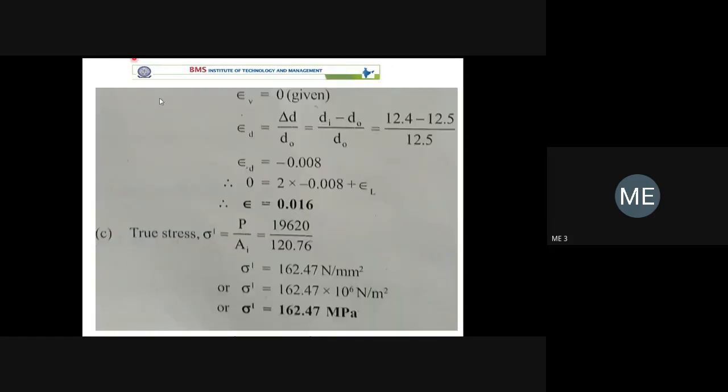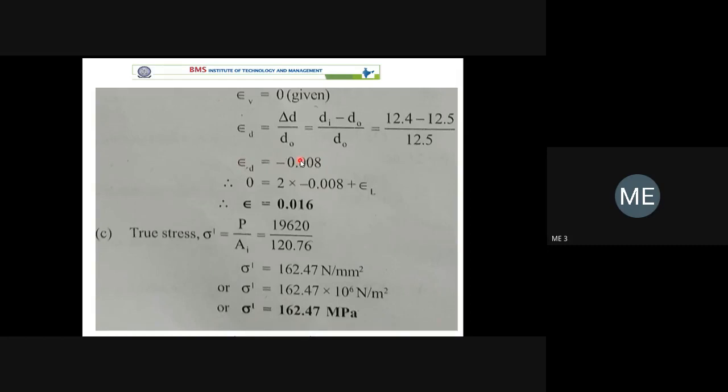The change in diameter is, we know that 12.5 mm is the original diameter before application of load, and 12.4 mm is the diameter when the magnitude of the load is 2 ton. So we know the change in diameter and original diameter. From that we can find out delta D. See here, diameter strain is change in diameter divided by original diameter. In the denominator always original diameter or original area, that you have to remember. From that we can get epsilon D.